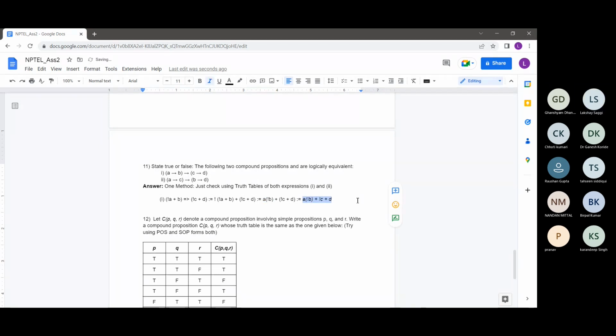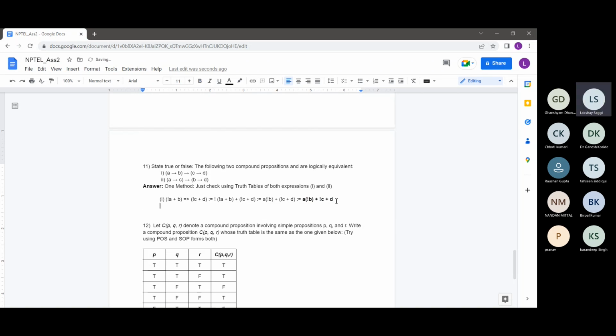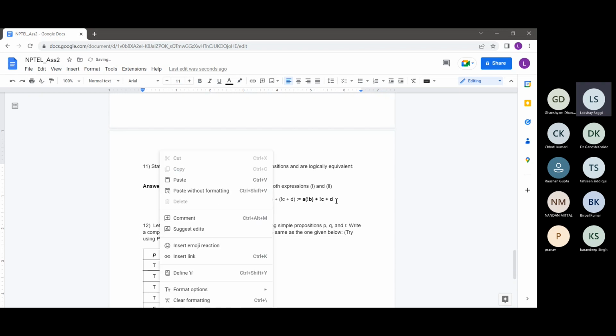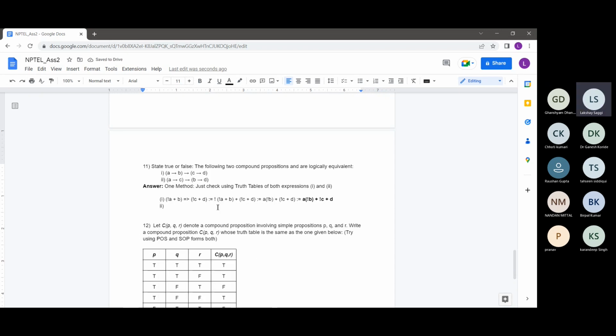Maybe I'll just bold it so you guys can see which expression I'm talking about. So the first simplifies to this expression, and similarly we can simplify the second part also. But for the second part we can just apply a direct trick.